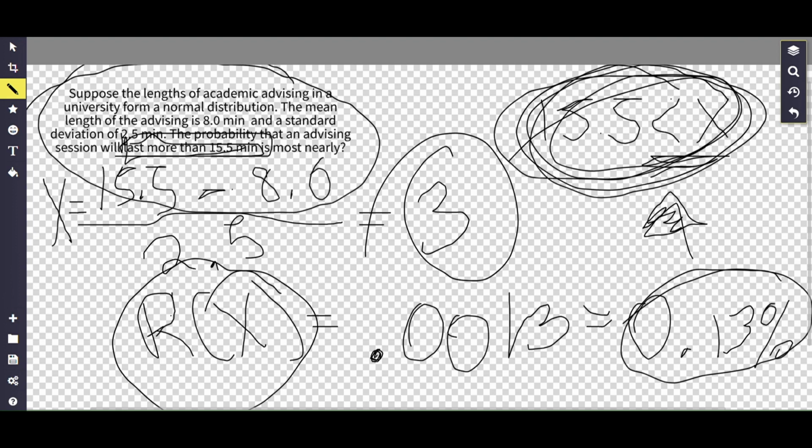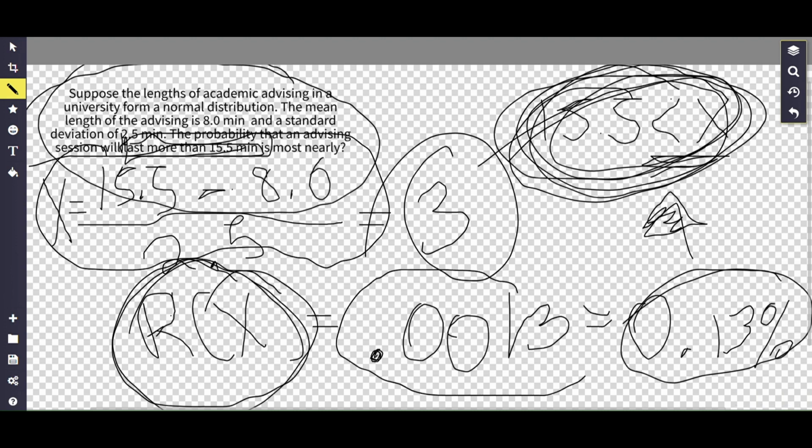We followed along with this formula, which you can find in your FE manual, and I've made a mess of it right now. It is the more extreme value minus the mean of 8 minutes, all divided by the standard deviation. Realizing that the box is referencing this, we know it's R of x. Then, with the 3 we've already calculated, you go to the table, use those values, come to 0.0013, and that's how you solve it.